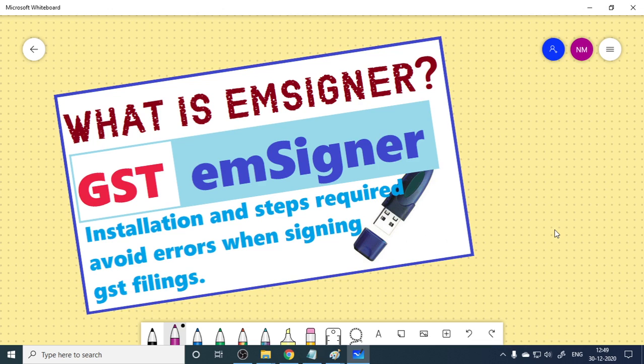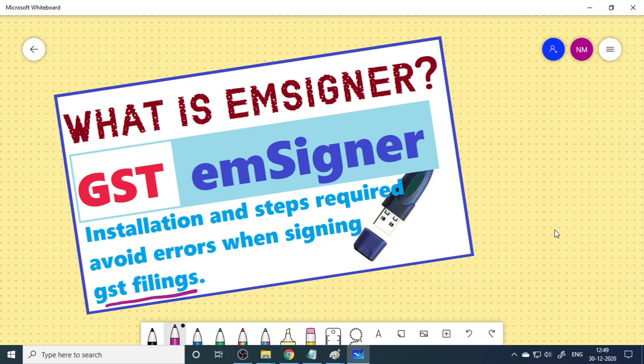In this video, we'll understand what emSigner is, how to install it, and the steps required to avoid errors when signing GST filings. You may come across some errors when filing GST. Sometimes you can't file or sign the DSC. Here we'll show you the steps to follow to avoid the errors.